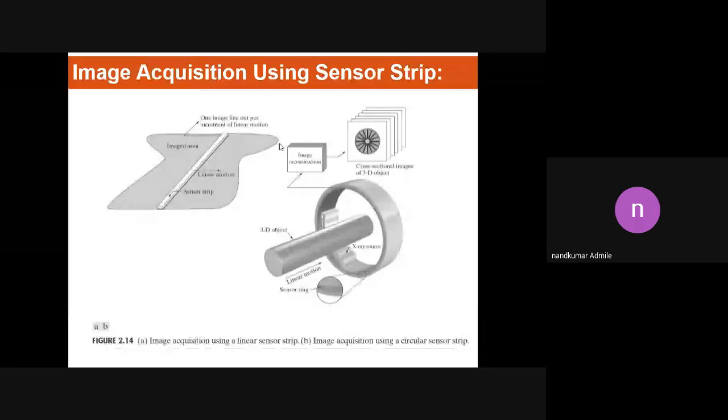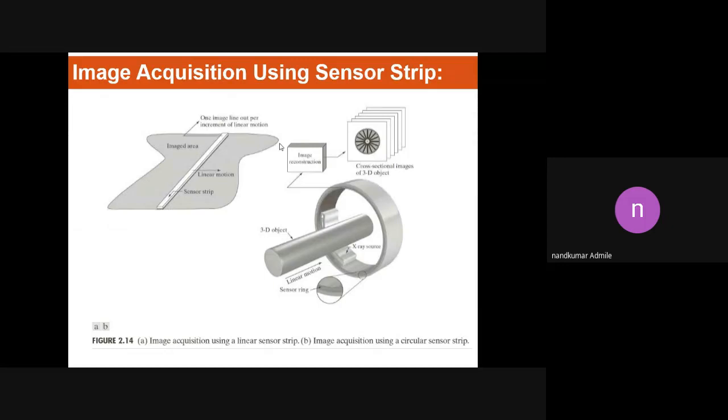In an MRI machine also we can use a sensor strip. If you observe the structure of the MRI machine, it has a cylindrical structure, and inside the cylindrical structure there is a sensor strip.